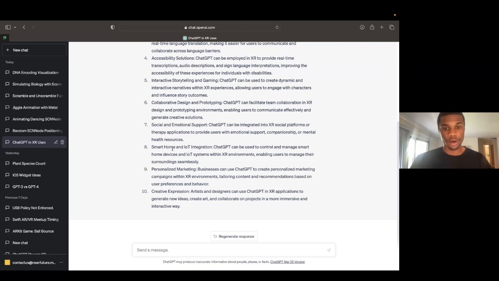This is a good one. Smart home and IoT integration. So you can use ChatGPT to control and manage smart devices on IoT systems. So again, think about all the things that Siri can do right now.